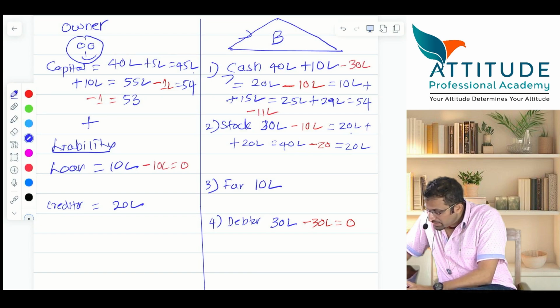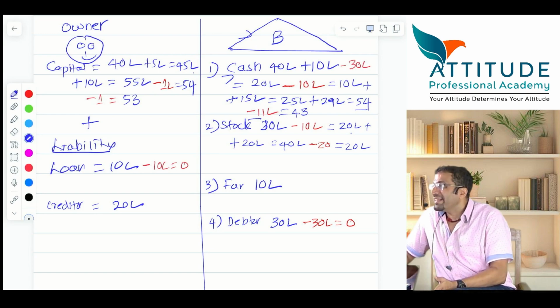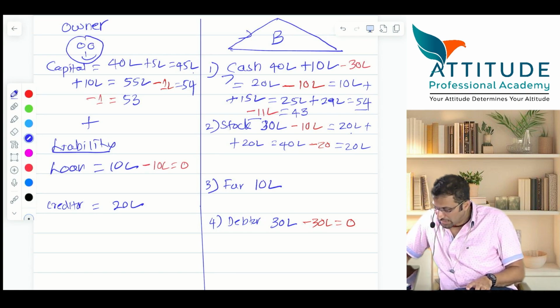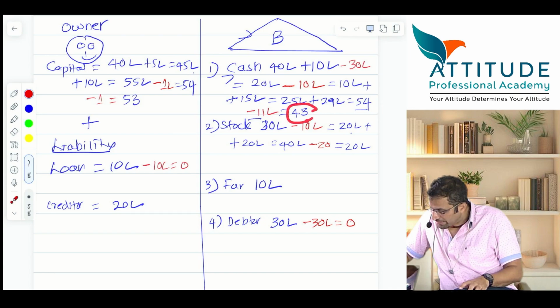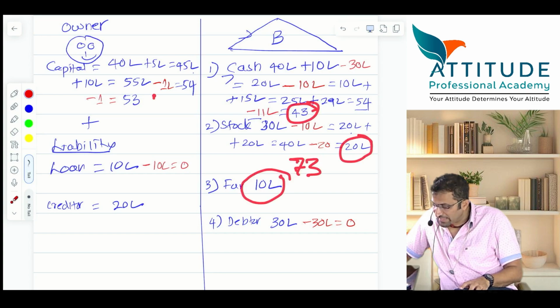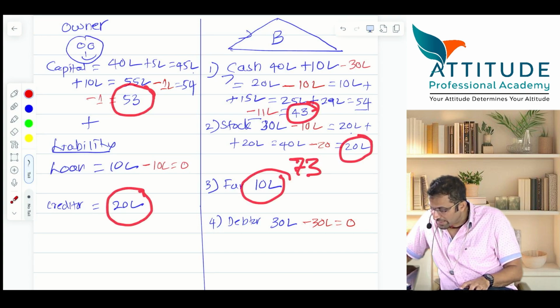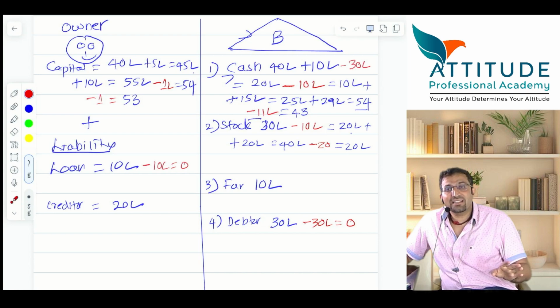How much is the cash here? Cash is 54 minus 11. 43. Yes or no? Yes. Now answer. 43 plus 20 plus 10, how much has it become? How much? 70. Here also it is 73. 53 plus 20, which is how much? This has become 0. So here 73 and here also 73, the accounting equation.